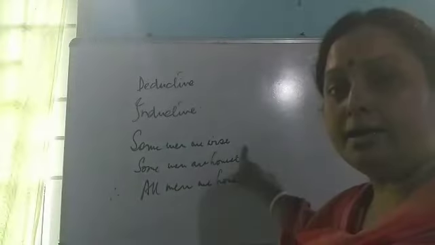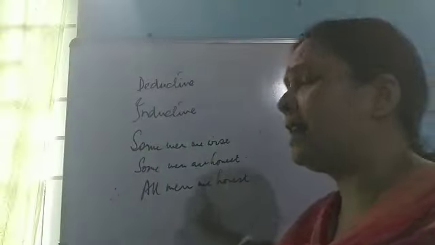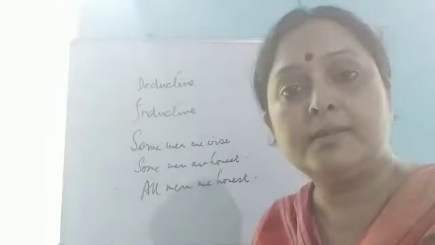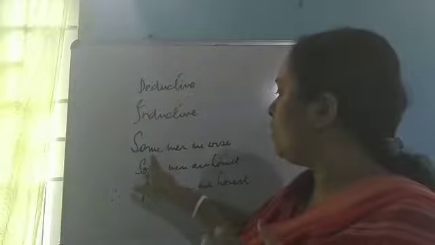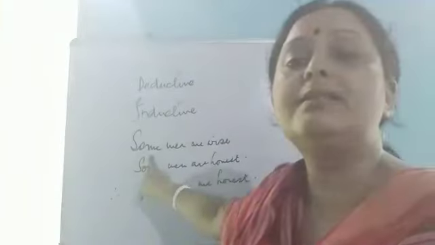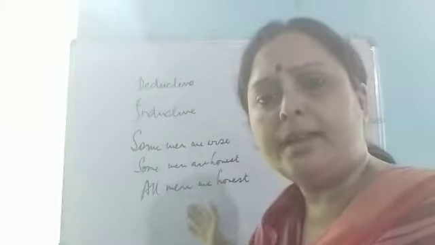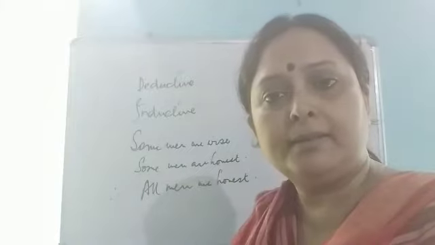Some men are wise, some men are honest, and that means all men are honest? No, that means I have knowledge of only some men. So how can I come to the conclusion of all men?